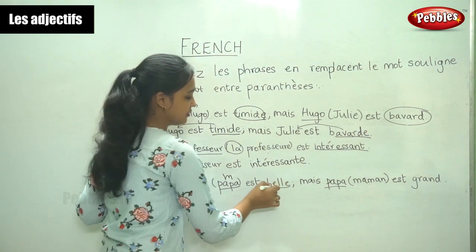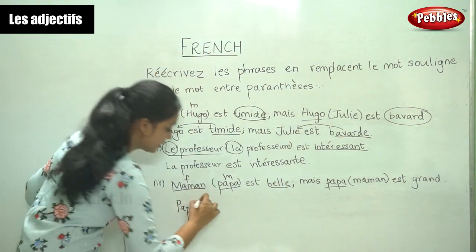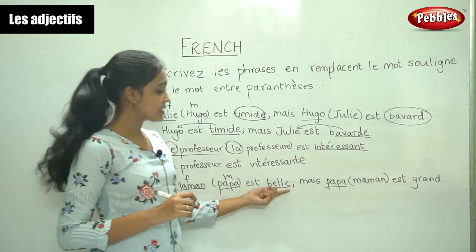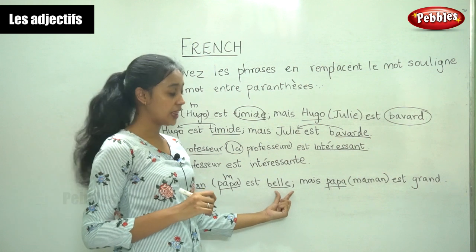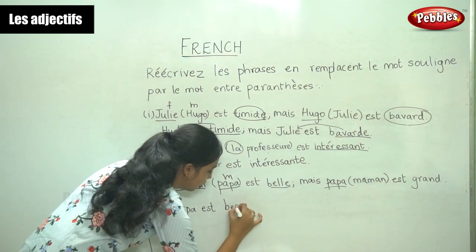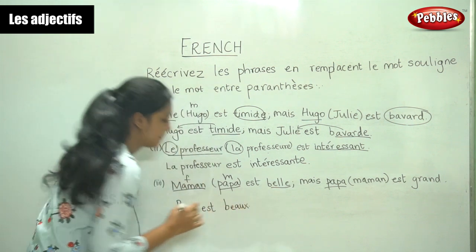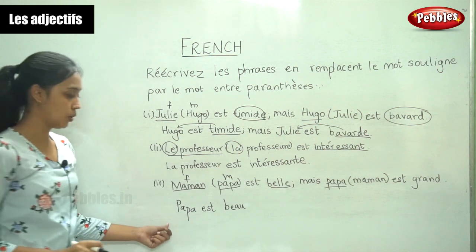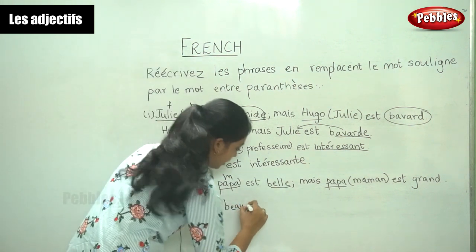So the adjective is in the feminine form. Papa a. Now what is the masculine form of this adjective? It is beau. Beau. Papa a beau.